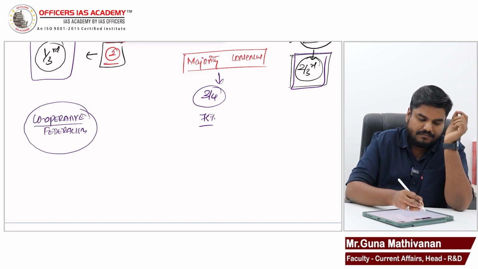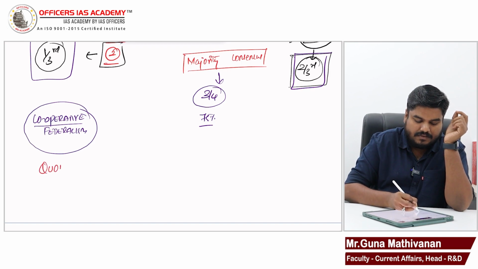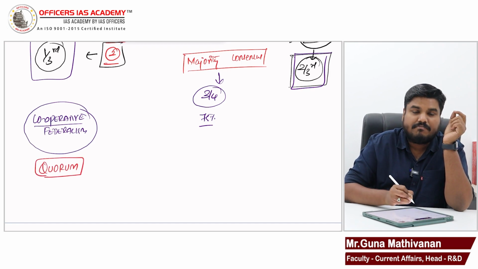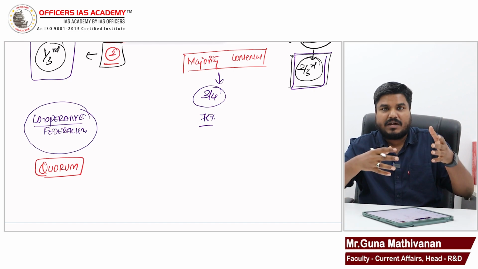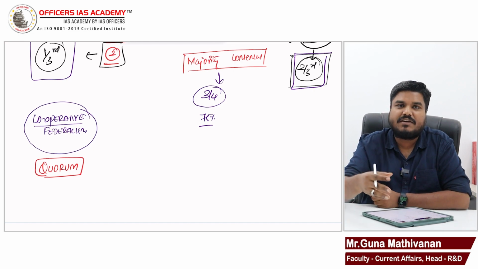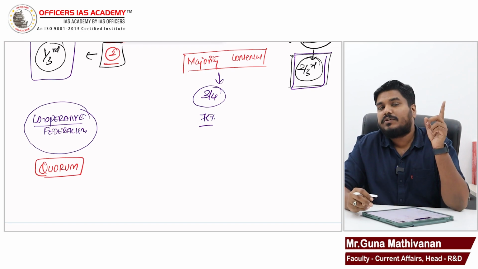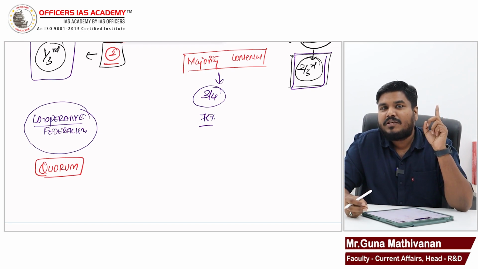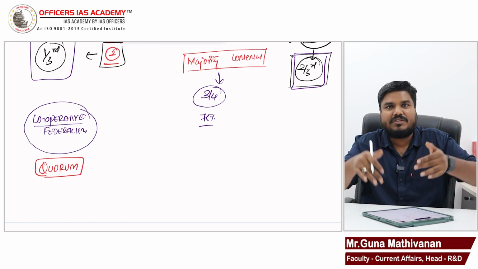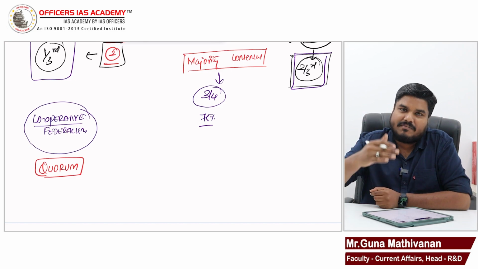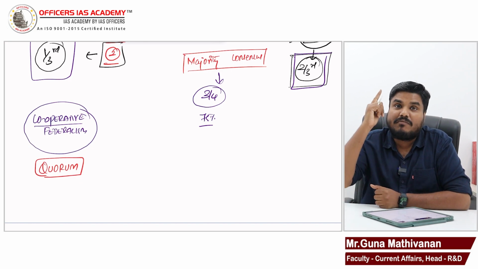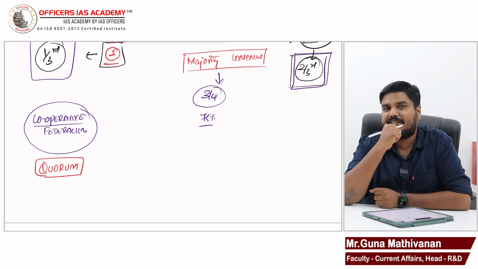So what is quorum? Quorum is the minimum attendance required to conduct that meeting. So in a GST Council, to conduct the meeting, we need some minimum attendance. What is the quorum for Lok Sabha? The quorum for Lok Sabha is 10%. Even if 55 MPs come to the Lok Sabha, the meeting will be conducted.